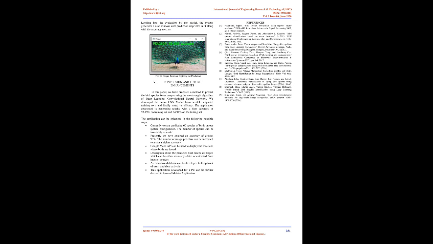Google Maps API can be used to display the locations where birds are found. A description of the predicted bird can be displayed, which can be either manually added or extracted from internet sources. An extensive database can be developed to keep track of users and their activities. This application developed for a PC can be further devised in the form of a mobile application.